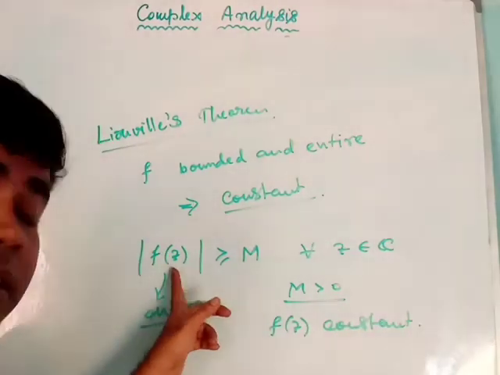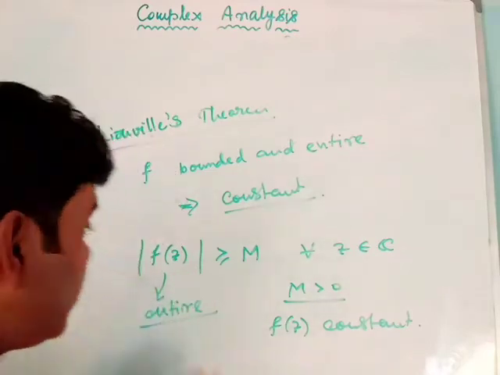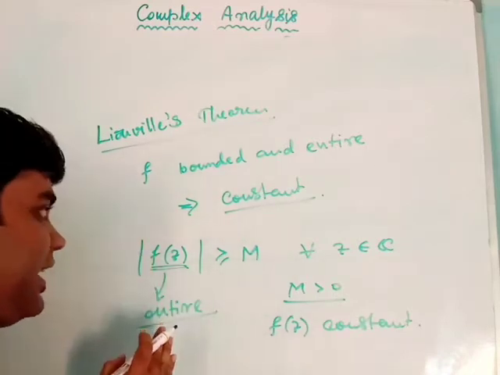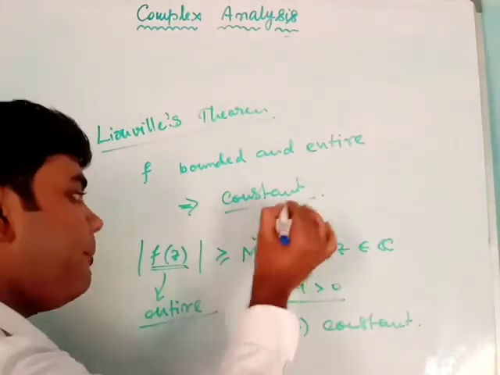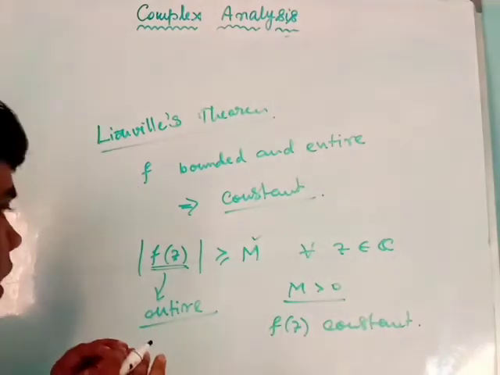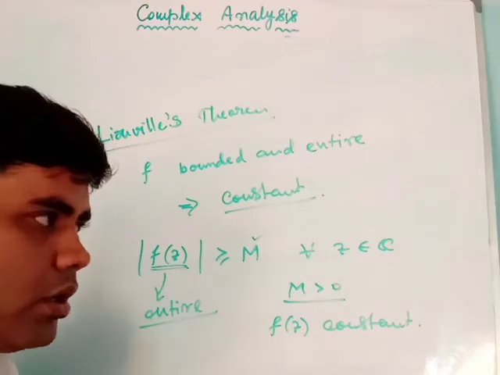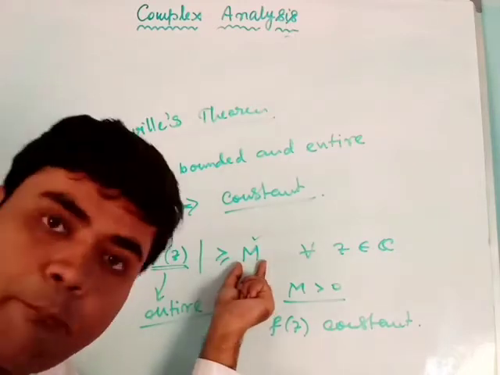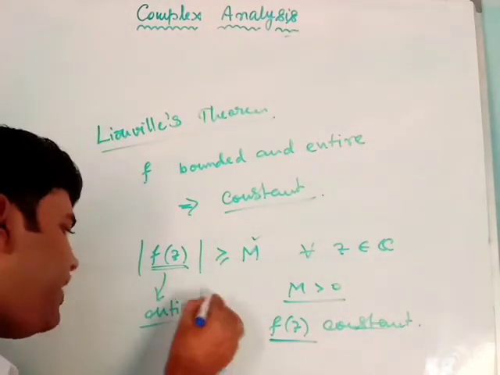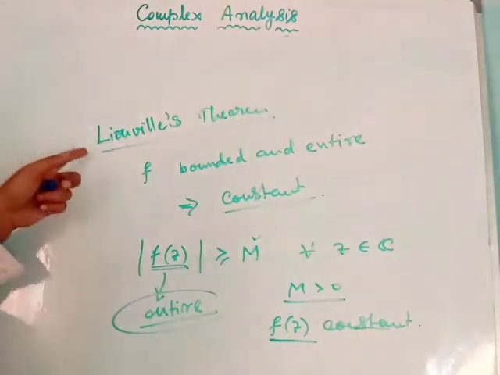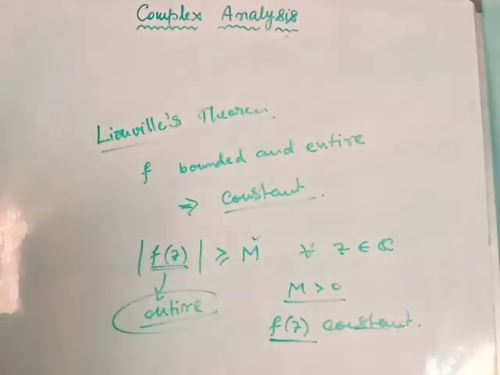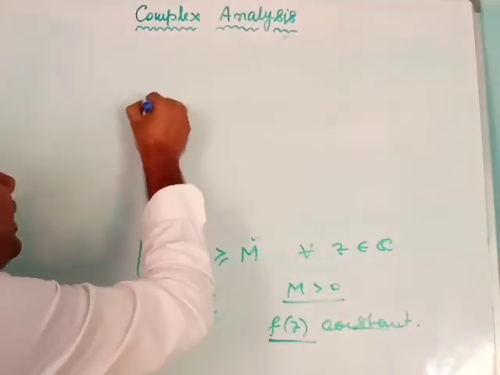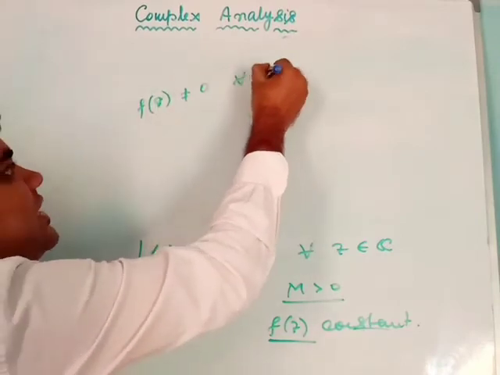Look at this very carefully. This seeks more attention. Because here modulus of f(z) is not bounded. Actually, it is greater than some constant number m for all z belonging to C. Okay, so the value of modulus f(z) remains outside of a circle with radius m. Then I will get f(z) to be constant if f is entire. So this is our Liouville's theorem corollary. How can I get that? I can get that very easily, because since modulus of f(z) is greater than or equal to m, f(z) is not equal to 0 for all z belonging to C.